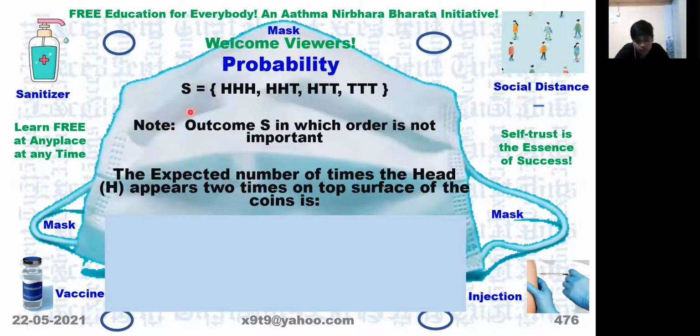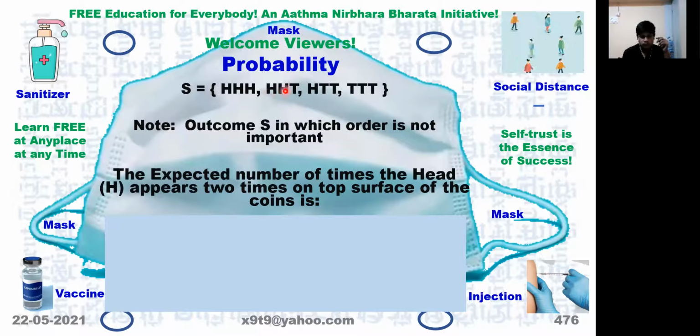See the sample space: the first one is HHH, then HHT. Now we are taking this one. How many times can this type of combination come? 3 times. 3 by 8. Because this appears 1 by 8 times, this appears 1 by 8 times, whereas this and this will appear 3 by 8 times, because there are 3 combinations coming.